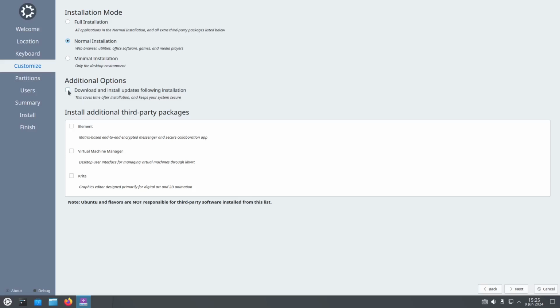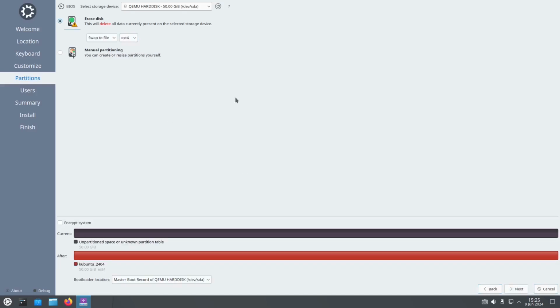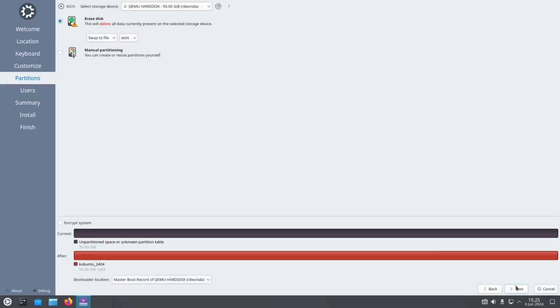And of course, additional add-ons like the download and installing of the updates. You can click that one. But this is for demonstration only, so I'll just never mind that one. Just click erase everything. But if you have Windows, you can use this one, manual, or sometimes it will pop up alongside with Windows.